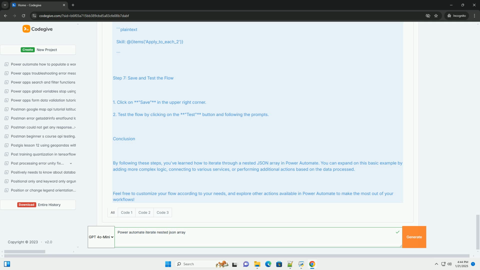Conclusion. By following these steps, you've learned how to iterate through a nested JSON array in Power Automate. You can expand on this basic example by adding more complex logic, connecting to various services, or performing additional actions based on the data processed. Feel free to customize your flow according to your needs, and explore other actions available in Power Automate to make the most out of your workflows.